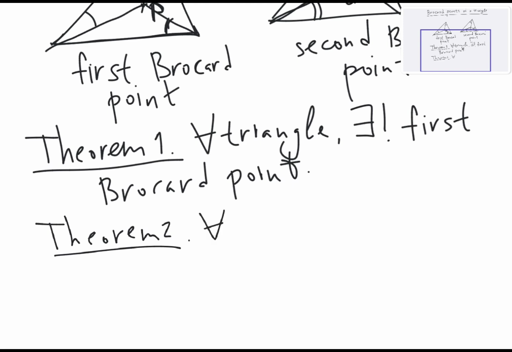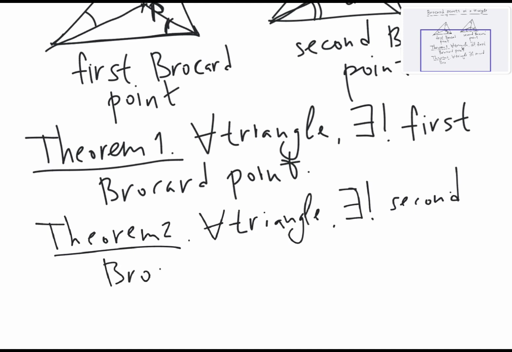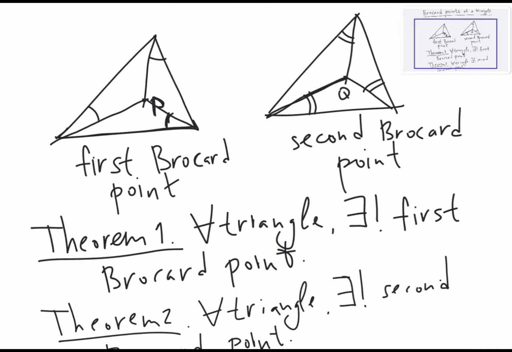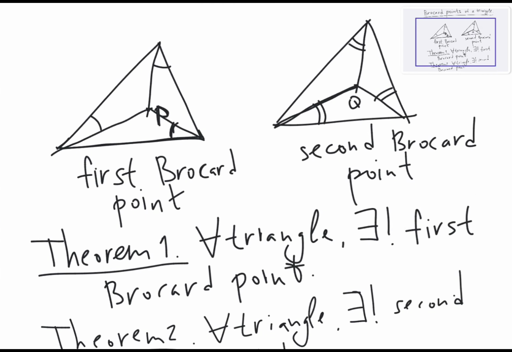So for every triangle there exists a unique second Brocard point, meaning that the point with this property that these angles are equal to each other, and for the first Brocard point that these three angles are equal to each other.